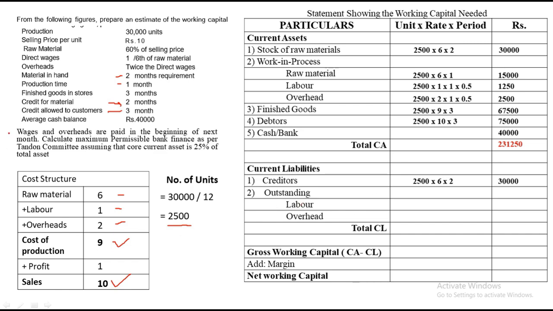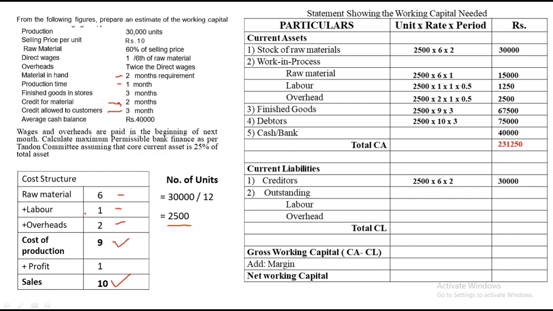Outstanding, if given. Now in the adjustment, they are giving you that wages and overheads are paid at the beginning of next month. So the current month's wages and overheads are paid in the next month. So there is a time lag of 1 month. So outstanding of 1 month is available. So the period is 1 month.